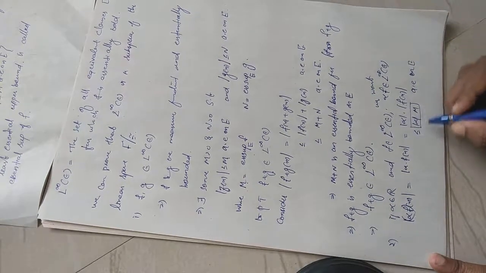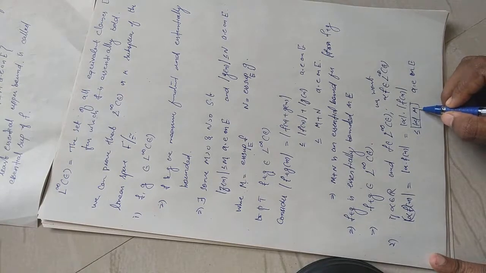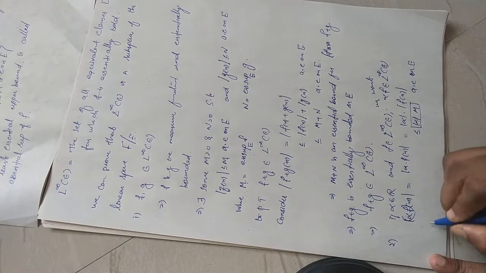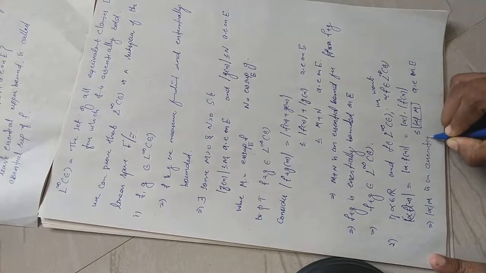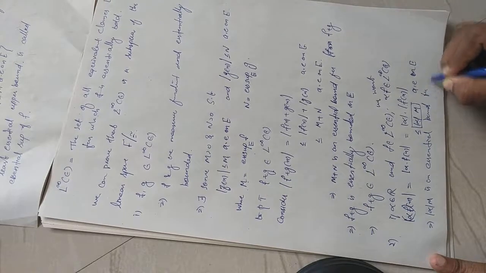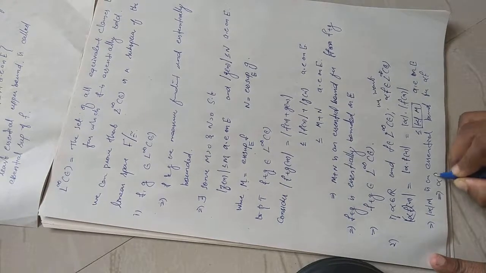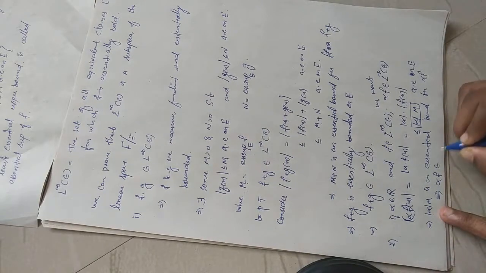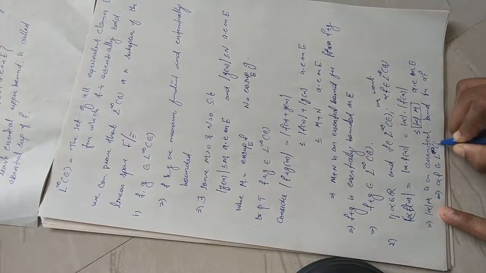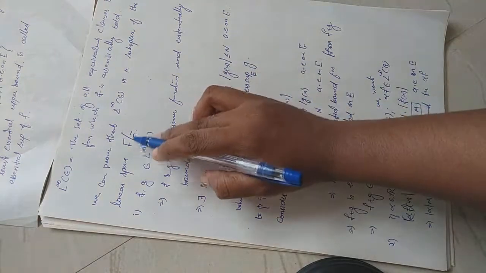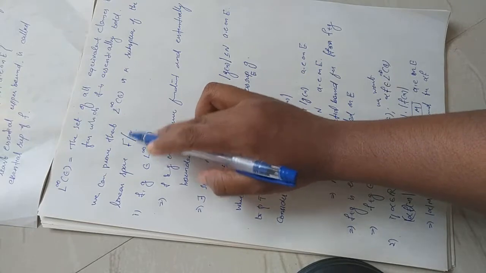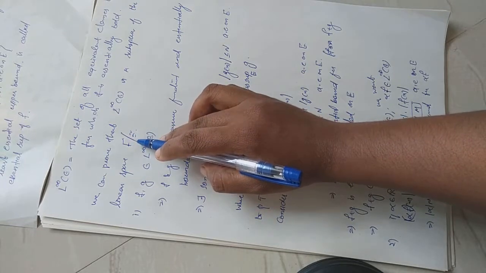So we can consider mod alpha into m as an essential bound for the function alpha into f, which implies alpha into f is an essentially bounded function. Therefore, it also belongs to L infinity of E. That means L infinity of E is closed under vector addition and scalar multiplication. Therefore, it is a subspace of the linear space of functions restricted to these equivalence classes. That means it is itself a vector space.